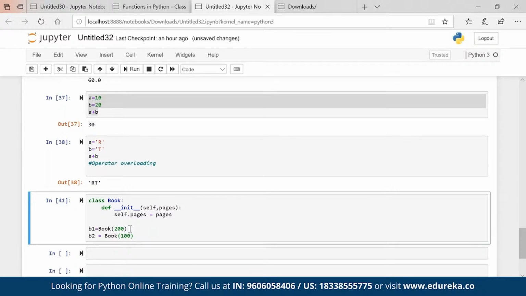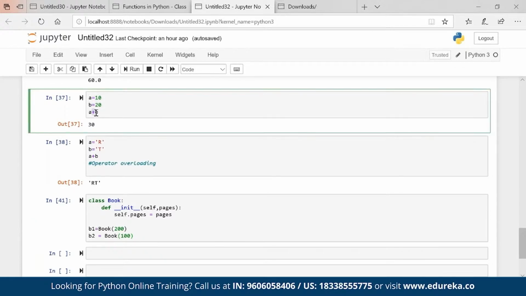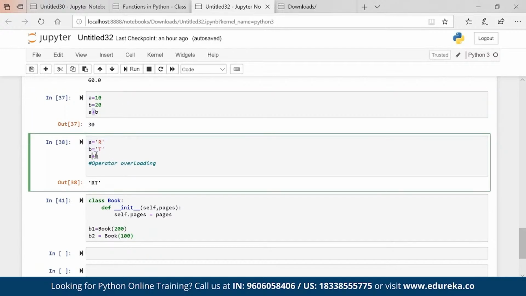Polymorphism is nothing but multiple forms. This plus has multiple forms, right? When I have two numbers and apply plus, it is summing up the values. When I have two strings and apply plus, it is concatenating the values. This is known as operator overloading, which is part of polymorphism.